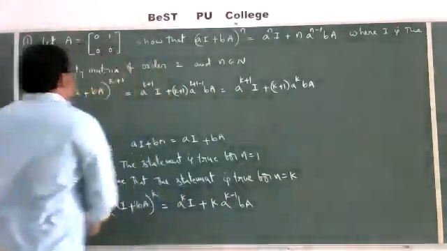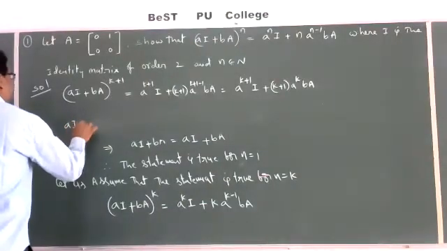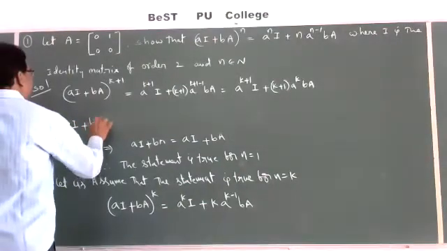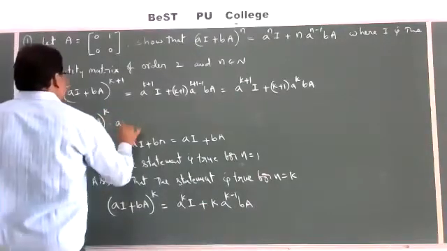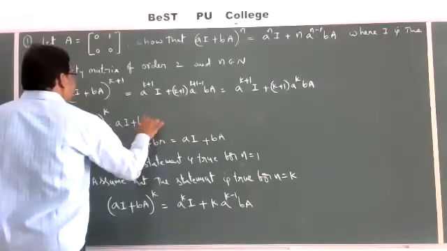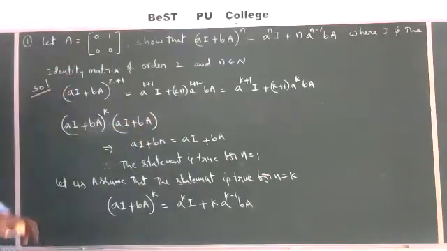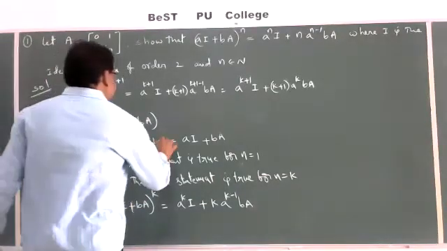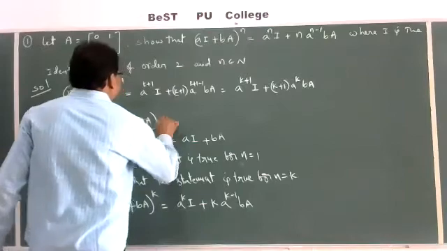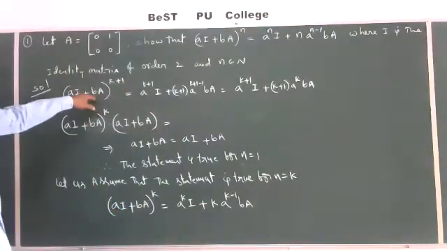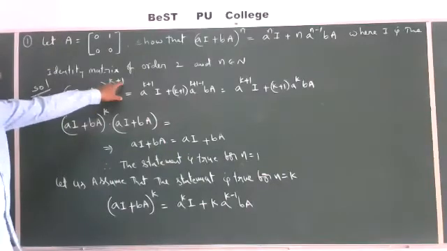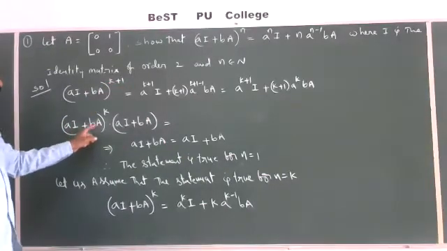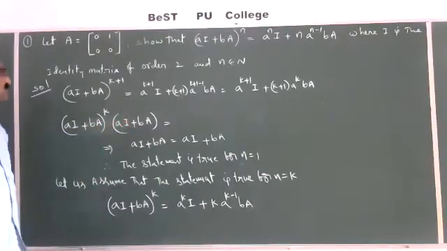So write this: (aI plus bA) whole power k plus 1 is (aI plus bA) whole power k into (aI plus bA).